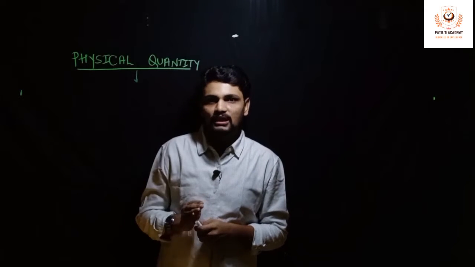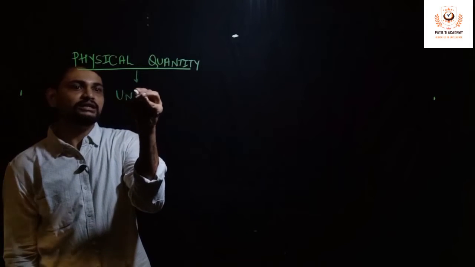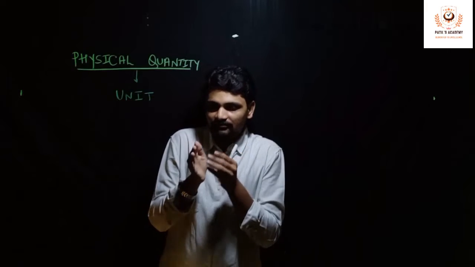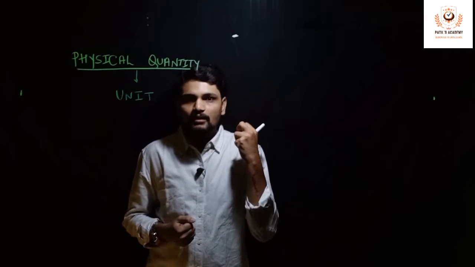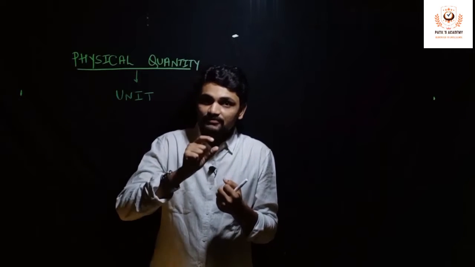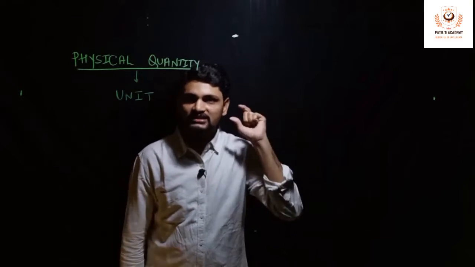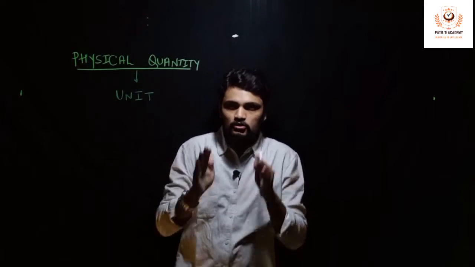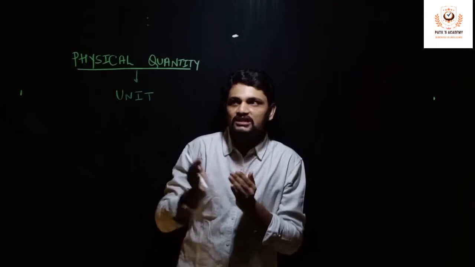To overcome this problem, the concept of physical quantity, and with respect to that, the concept of unit, is introduced in physics. As I already mentioned in the example of constructing a home, we need every size exactly, and even when manufacturing the parts of a machine, we should be very much aware of the size. Or take the example of this glass board on which I am writing. Even this has a particular dimension. According to my height, I have set up this setup. So there is a particular dimension in this as well. Everything is associated with a dimension.